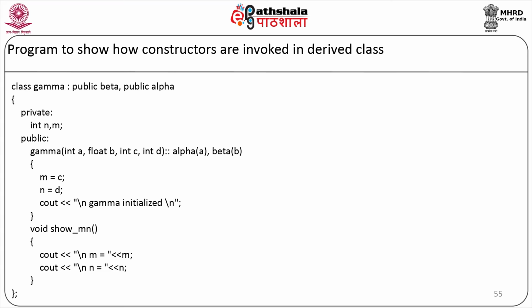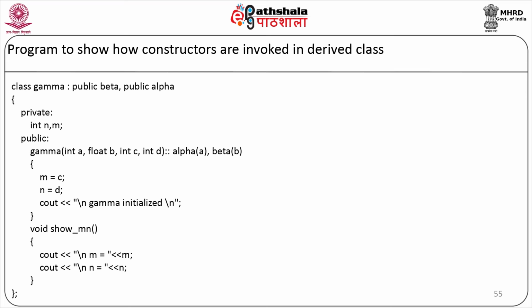Here we are going to have private data members n and m. In public we are going to have a constructor for gamma which will accept four parameters: gamma, integer a, float b, integer c, integer d, alpha colon alpha a, beta b. Now here the a parameter is passed to the alpha constructor, the b parameter is passed to the beta constructor, and in the gamma constructor we will have m equal to c, n equal to d, cout gamma initialized.